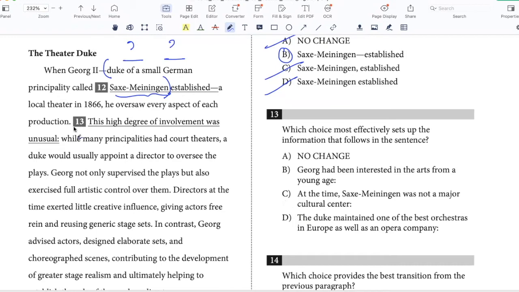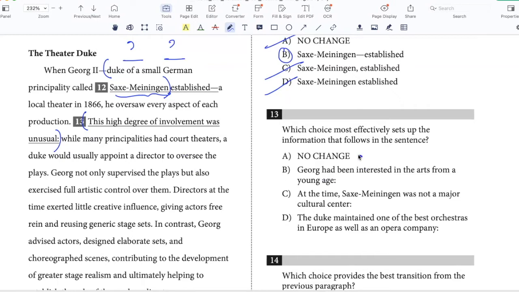So it's saying here that George was involved in the local theatre. He oversaw every aspect of each production. And while many principalities had court theatres, a duke would usually appoint a director to oversee the plays, right? So the way it's written makes sense because the degree of involvement that George brought to the theatre was unusual. So I like A.